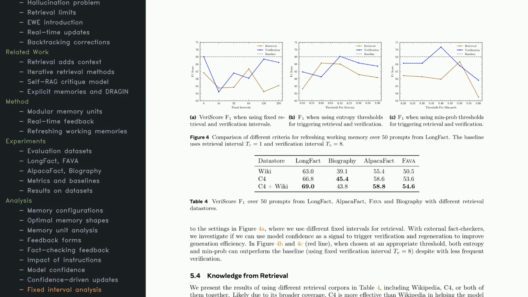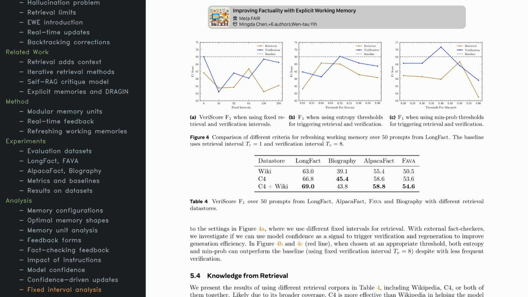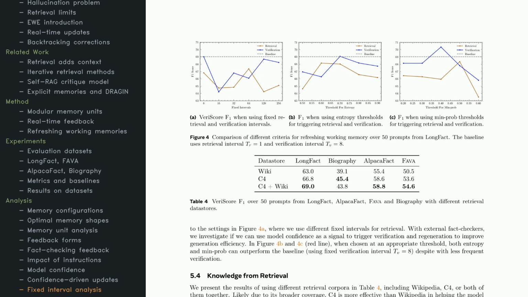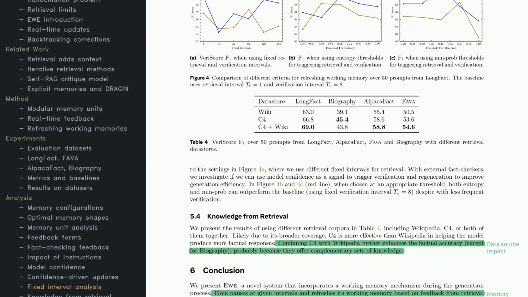Now we come to a deeper look at how to optimize EWE's memory approach. Again, you see that fixed refresh intervals can be helpful up to a point, but if they're too frequent, it crowds the memory. The conversation then turns to how confidence-based triggers can help cut down unnecessary updates. Two metrics, entropy and minimum probability, are tested, and both do well with proper thresholds. Also note Table 4, which shows that merging multiple data sources, like Wikipedia and C4, further increases factual accuracy. Having more diversified knowledge helps EWE reinforce correctness across different types of queries.